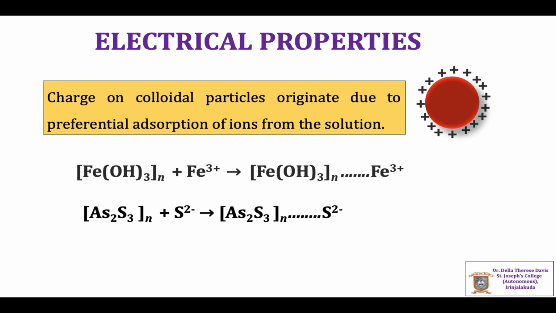Similarly, arsenous sulfide sol, which is obtained by the reaction between arsenous oxide and H2S, contains particles which are negatively charged. This is due to the selective adsorption of S2- anions by the arsenous sulfide sol formed. Thus, arsenous sulfide sol is a negatively charged sol, whereas ferric hydroxide sol is a positively charged sol.